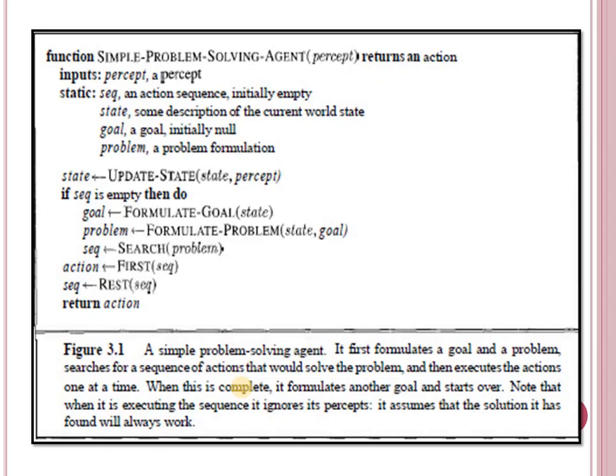First what we do, we check if the sequence is empty. Yes. Then formulate the goal. After that, formulate the problem. Then find the sequence of actions by the search function. We are passing the problem to the search function. It will find the sequence of actions and we store that into sequence. Now the SEQ variable has the sequence of actions to do.